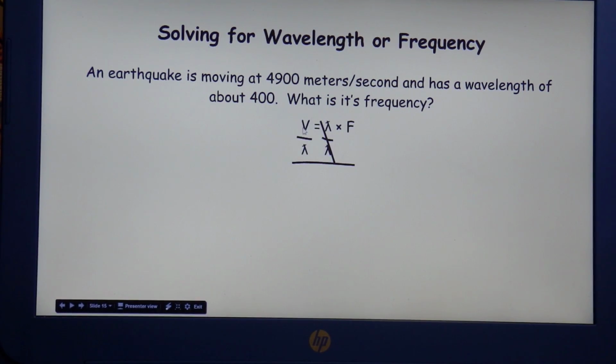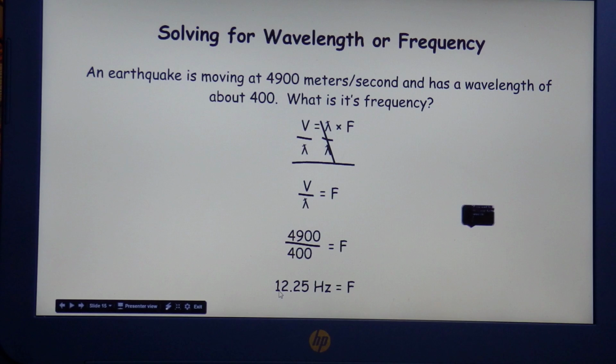So you would divide v by lambda. Your equation would now be v over lambda equals f. You plug in the numbers, 4,900 for velocity and 400 for wavelength, and you divide it out and get 12.25 hertz for frequency.